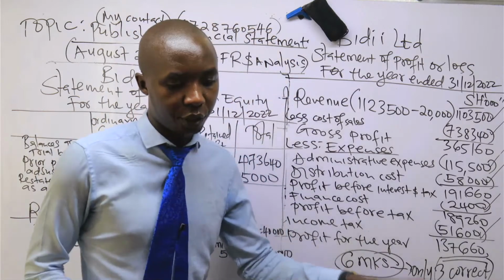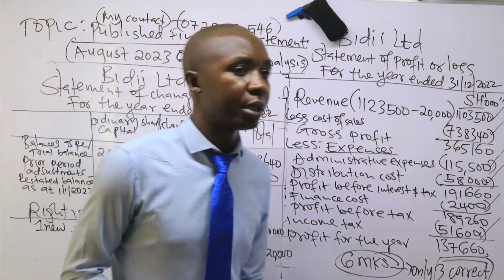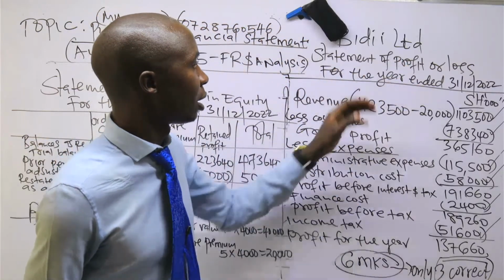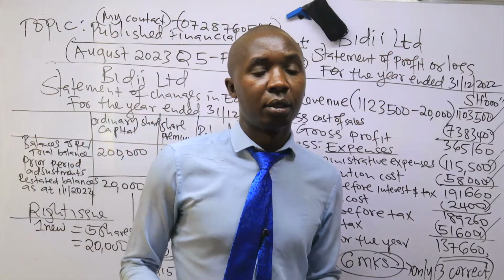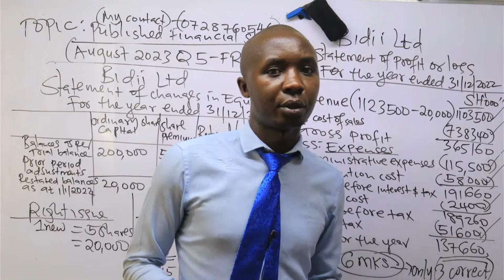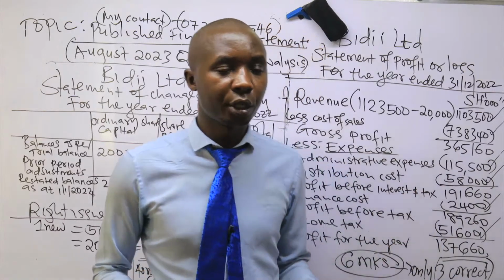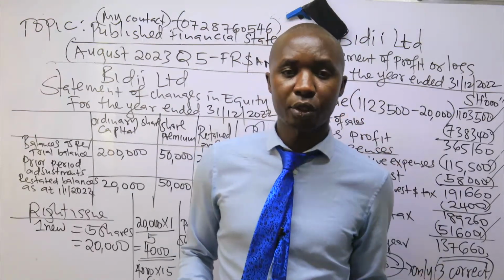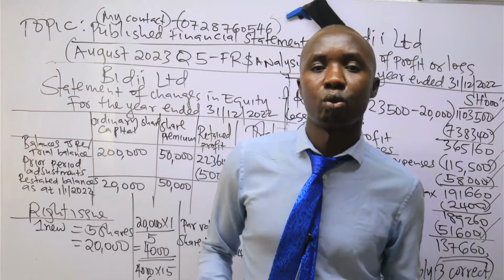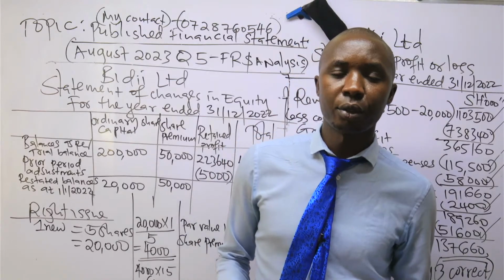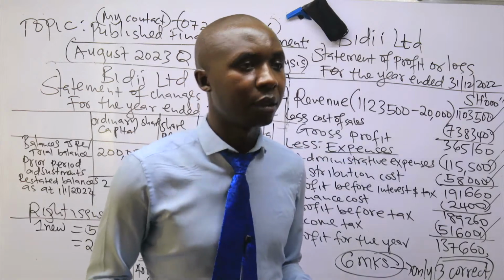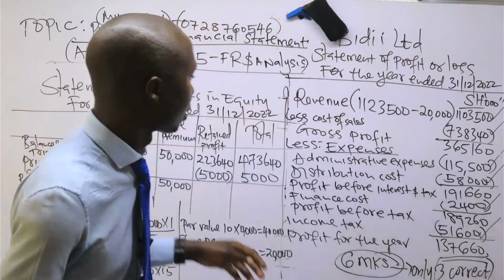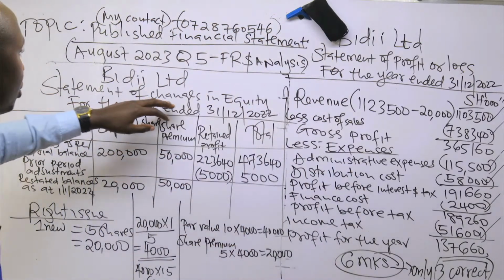That is the statement of changes in equity. Initially, we did the statement of profit or loss, and the workings. We did an analysis anyway. So whoever will be watching this video, remember there's that first part of the video. Then now this is part 2 of the video for the August 2023 question 5, financial reporting and analysis, published financial statement. So the second part was preparation of the statement of changes in equity,